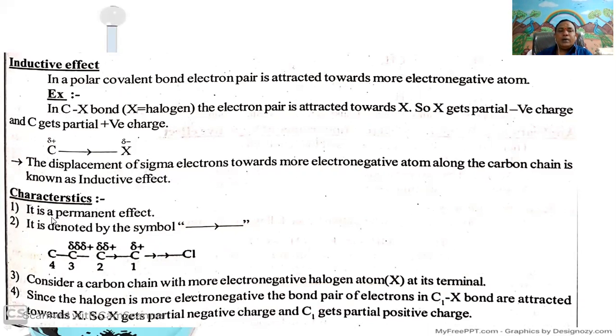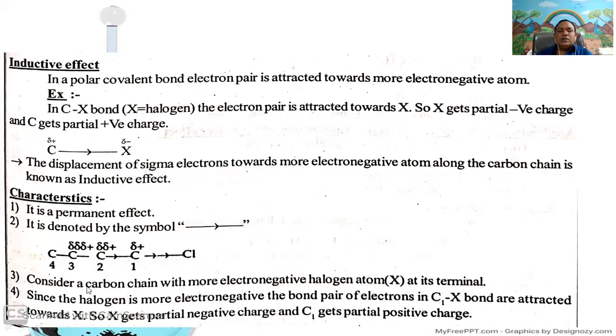Second, it is denoted by an arrow from the lower electronegative atom to the higher electronegative atom, like here carbon to chlorine. The polarization is towards the chlorine atom. Chlorine gets a partial negative charge, carbon gets a partial positive charge.